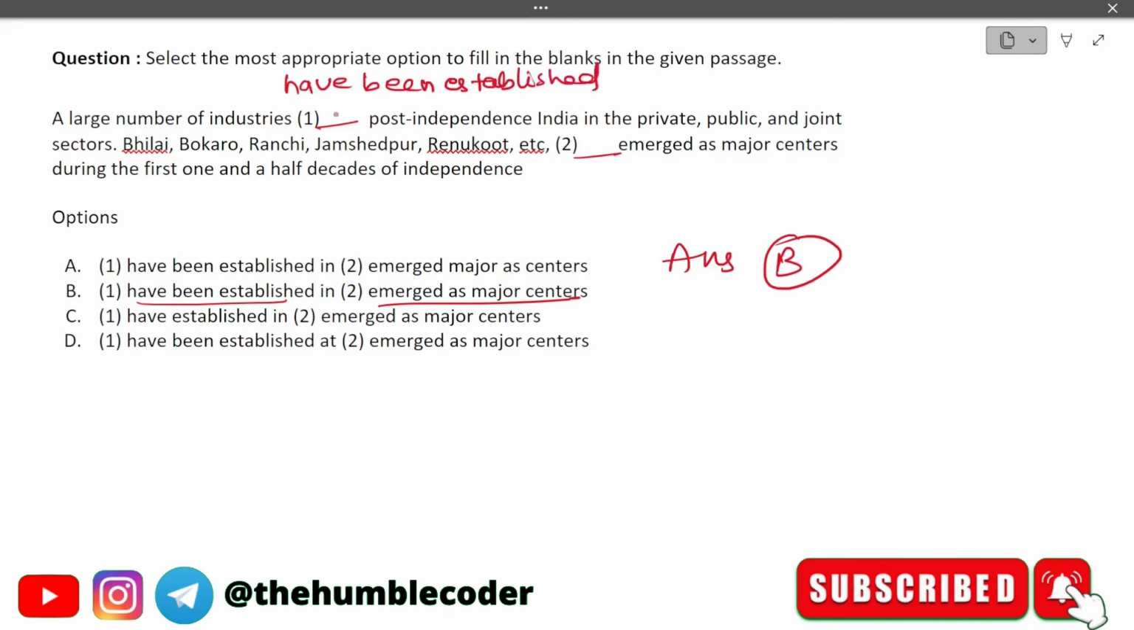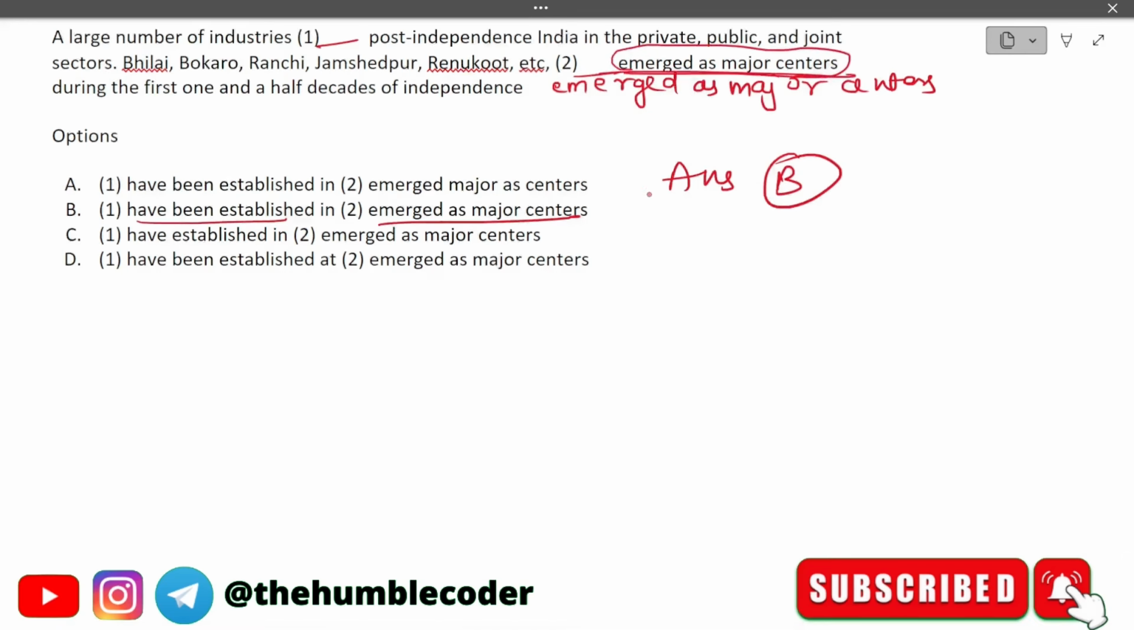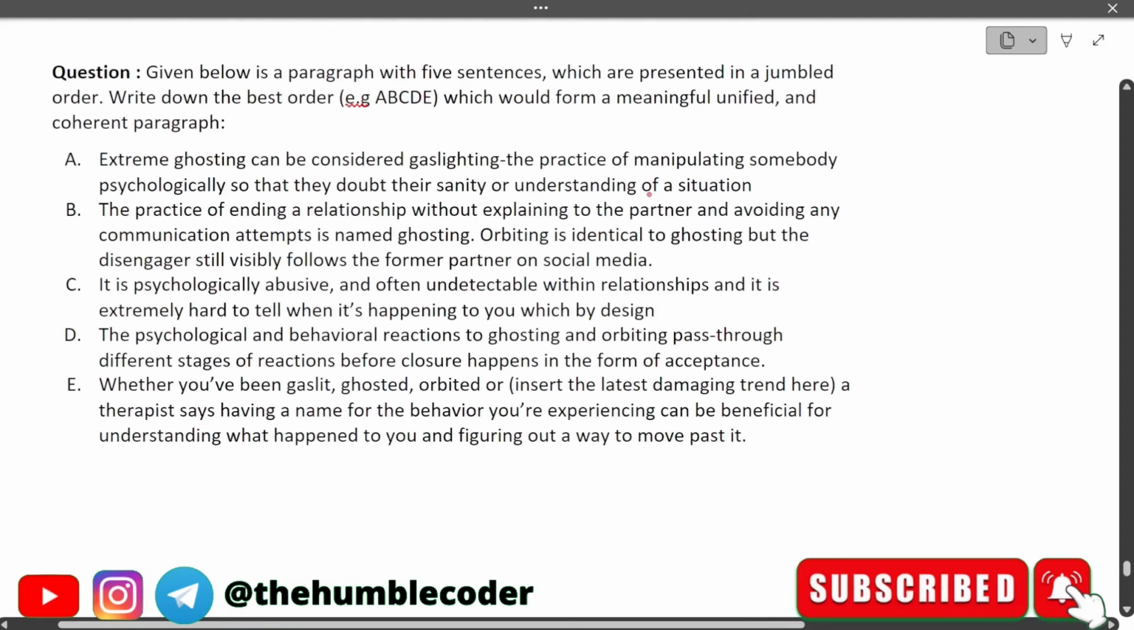A large number of industries have been established post-independence India in the private, public and joint sectors. Bhilai, Bokaro, Ranchi, Jamshedpur, Renukoot, etc. emerged as major centers during the first one. Okay, by mistake I have already written this option, but this was a part of the fill in the blank only. Okay, now moving on to the next question.